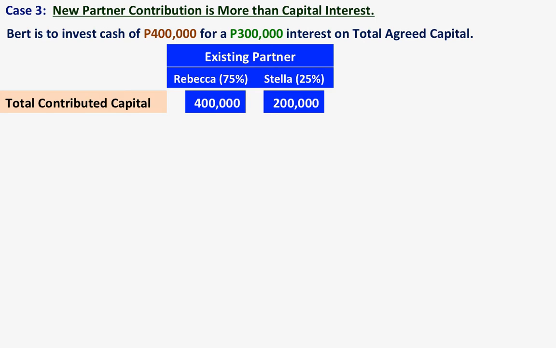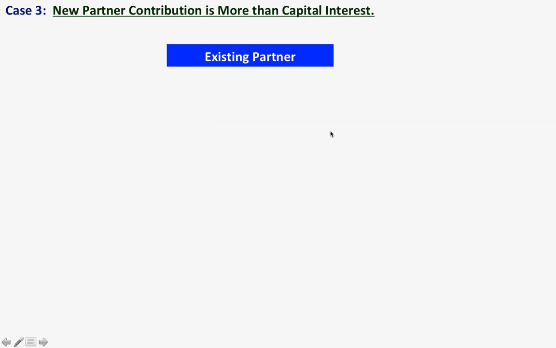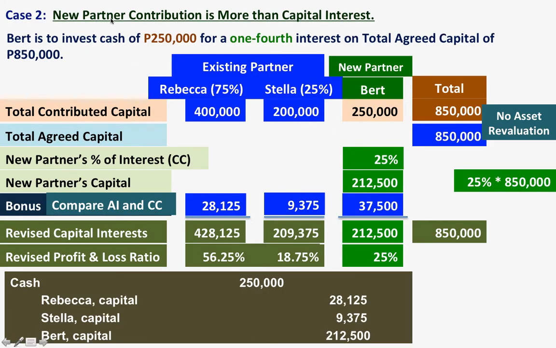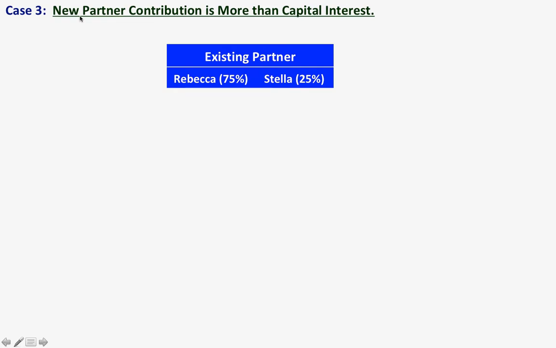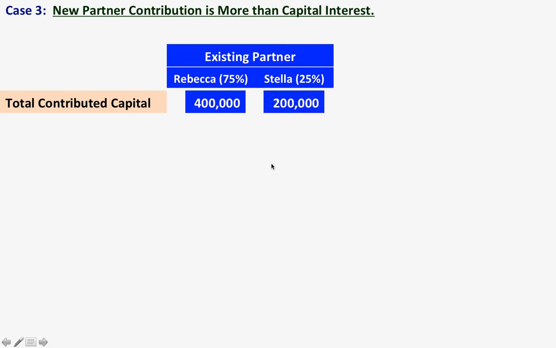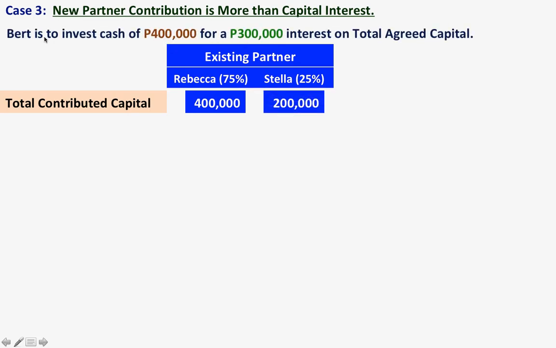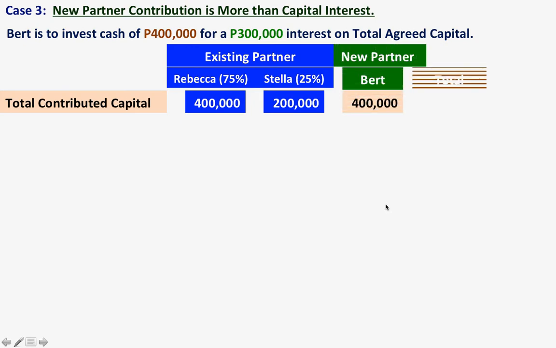Here, class, it's basically the same as the previous one, so let us see what the differences are. In the previous one, we also had an illustration that the new partner contribution is more than the capital interest, and here it's the same thing. Our situation is that Bert is to invest cash of 400,000. So the total is 1 million.